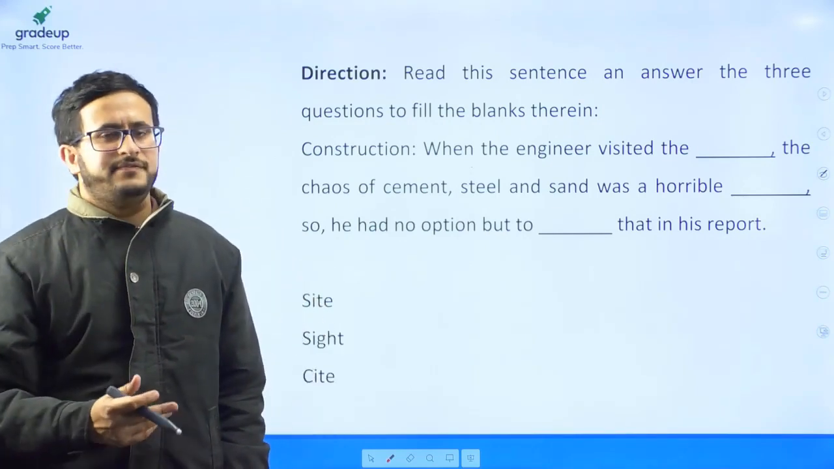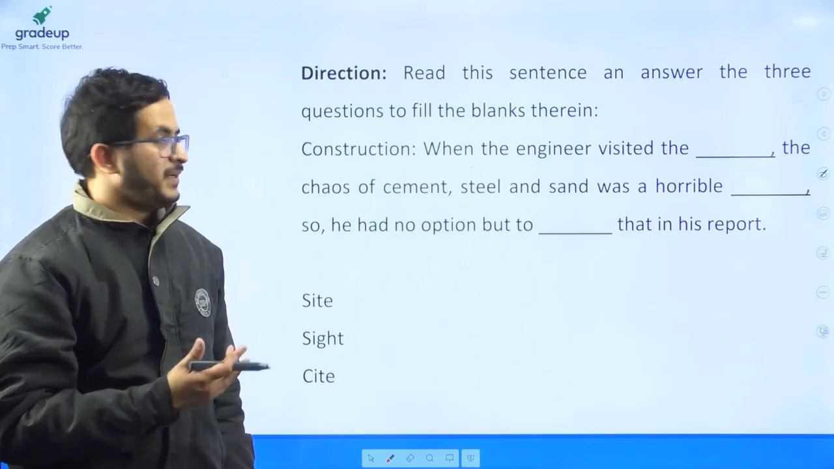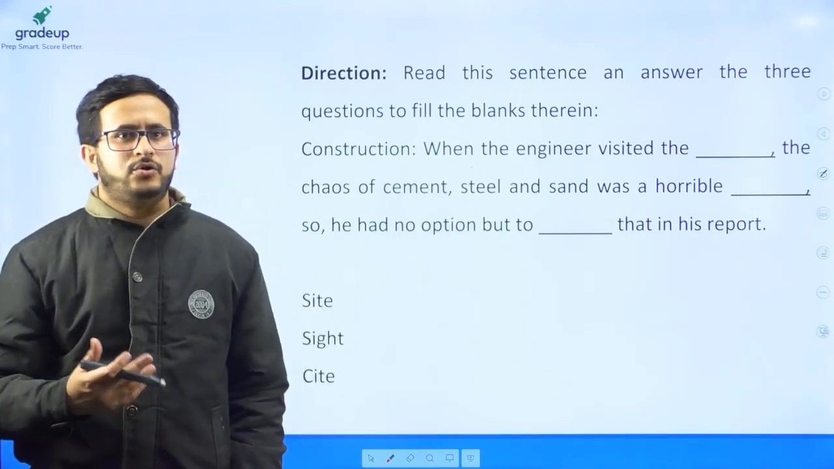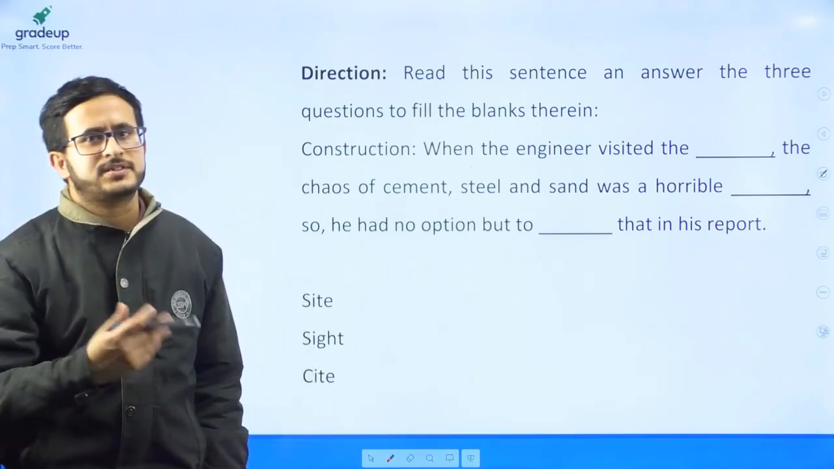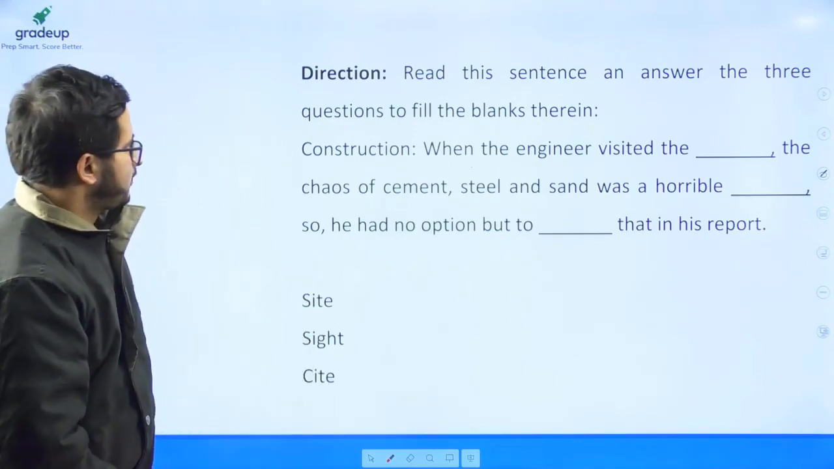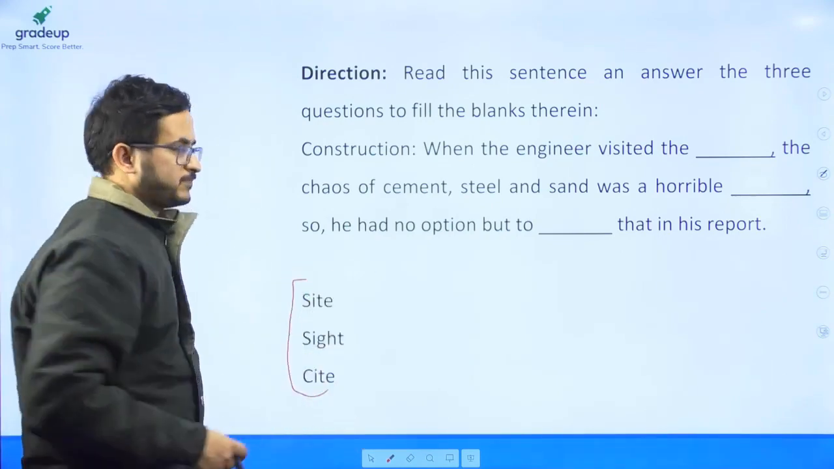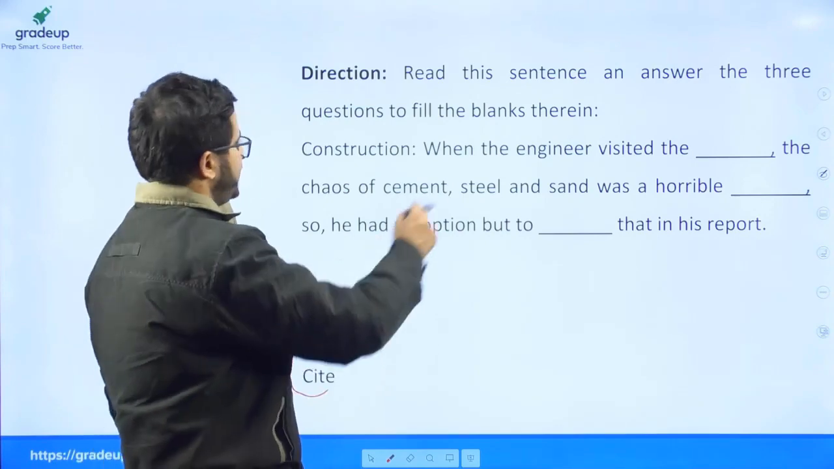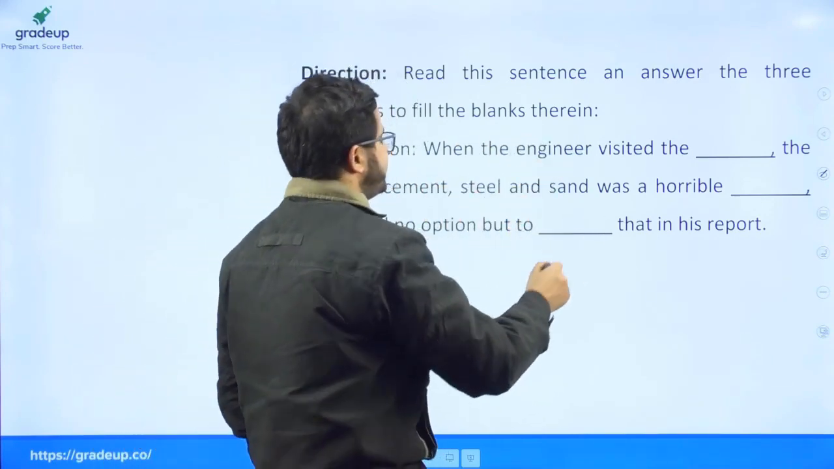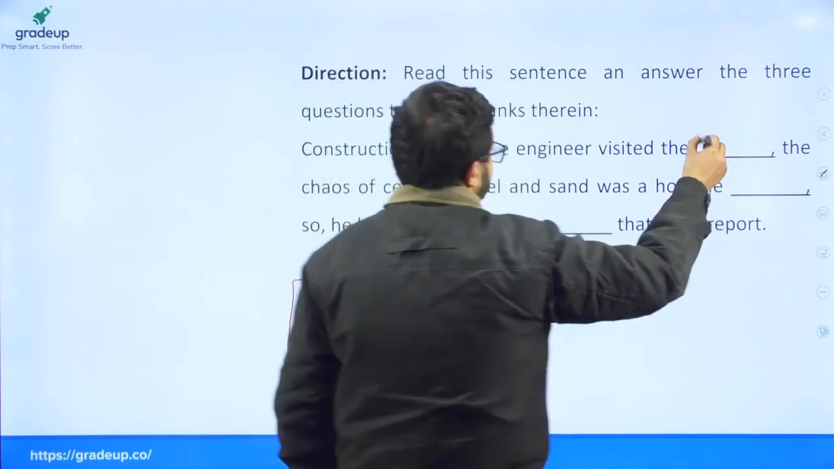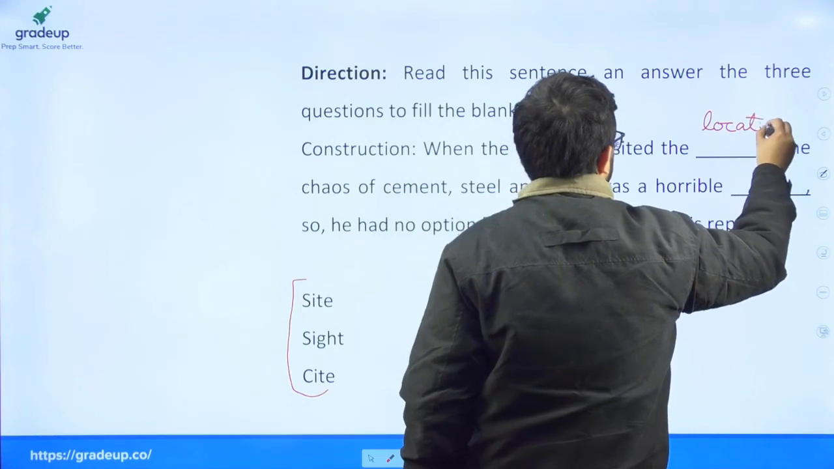Now there was a sentence with 3 blanks, and homonyms of a word were given, and one had to fit those words in the 3 blanks. The words were site, sight and cite. So let's read the sentence construction. "When the engineers visited the dash." So the word should be a synonym of something such as location.